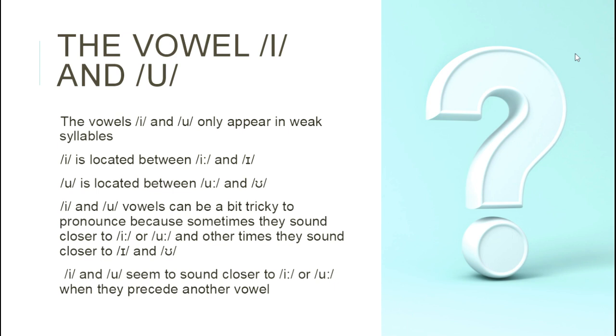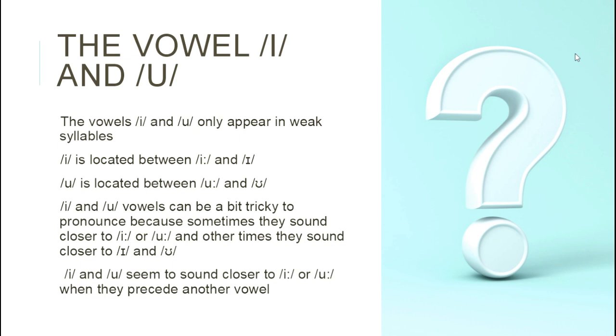The vowels e and o only appear in a weak syllable. E is located between e and i.